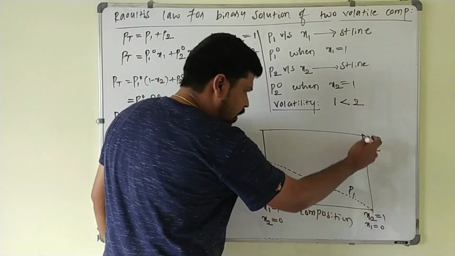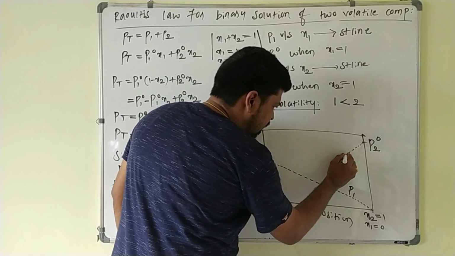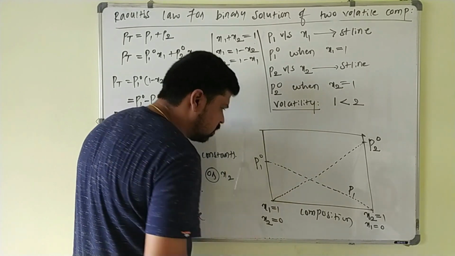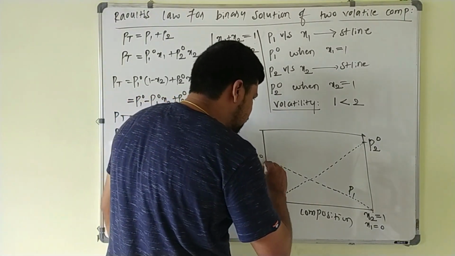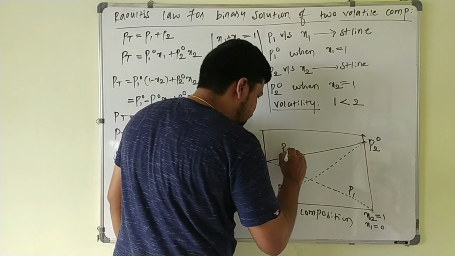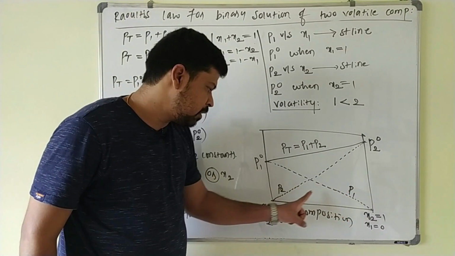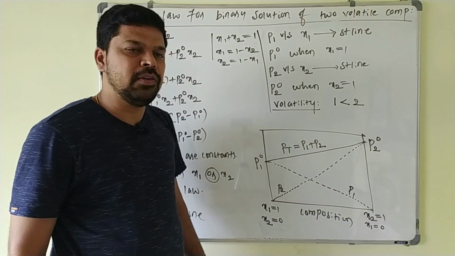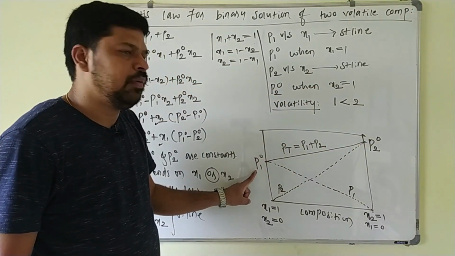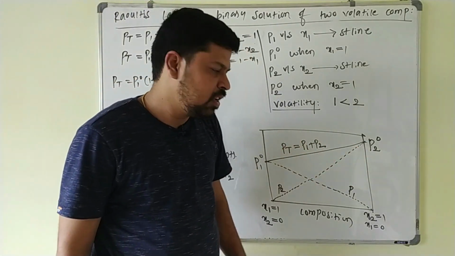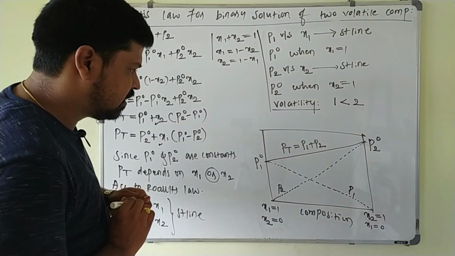Now similarly, if you come in this direction towards the left-hand side, what happens? The mole fraction of x2 will decrease, and similarly its partial pressure also decreases, and this one I will take as P2 here. Next, the total vapor pressure of the solution is given by what? P total is equal to P1 plus P2, the partial vapor pressure of component 1 plus the partial vapor pressure of component 2. This gives P total. The value of P total lies between P1 naught and P2 naught. The minimum value of P total is P1 naught, and the maximum value is P2 naught. So this is the graph for Raoult's law for a binary solution of two volatile components. Okay. Next point.